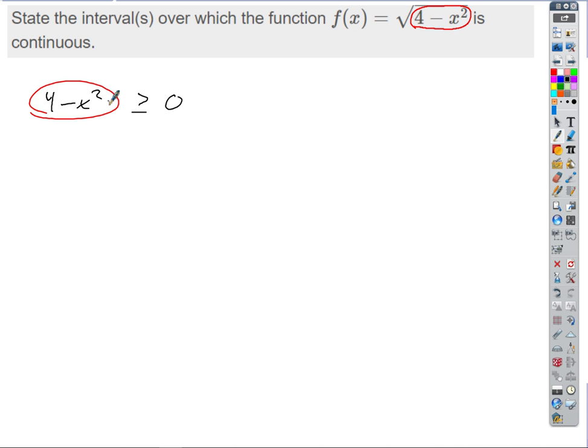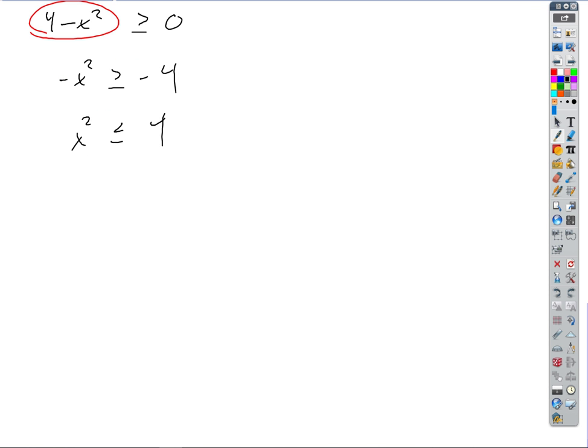There's a number of ways to do this algebra. I could add the x squared to this side. Probably let's just subtract 4. So I'm going to get -x squared is greater than or equal to -4, multiply by -1, so x squared is less than or equal to 4. And here's where, now, if I square root, what do I get?